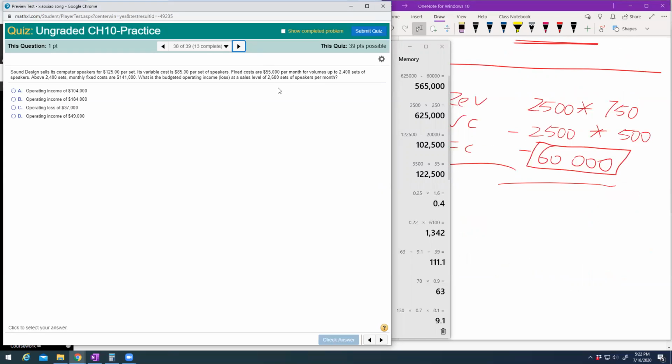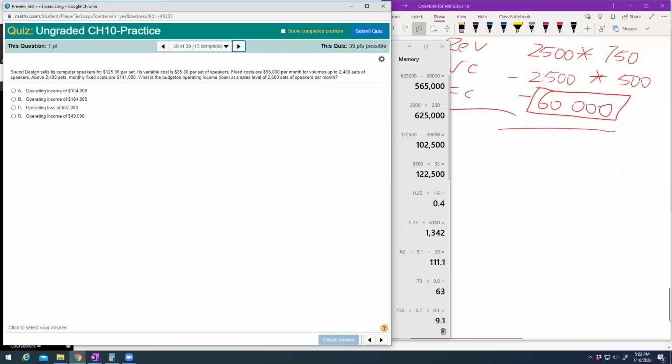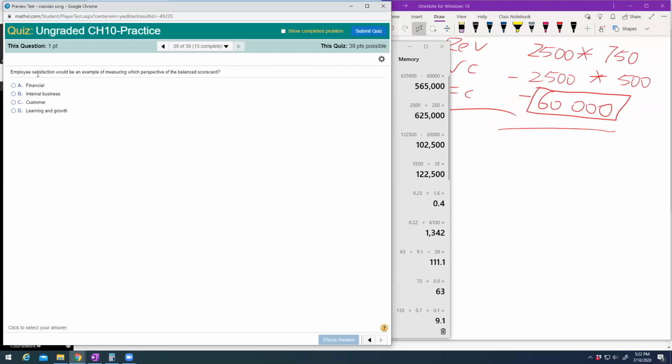very similar, right? So this one will be similar to the one we just did. I'm not going to do it. You can do it by yourself. So your revenue will still be selling price minus variable cost, but now your fixed cost will be the one above 2,400 because you have 2,600. Last one. Yeah, last one. I'll leave it to yourself, but I can do it.